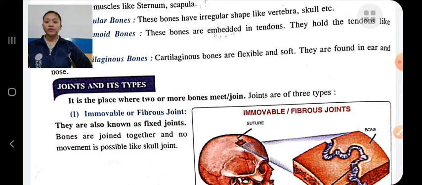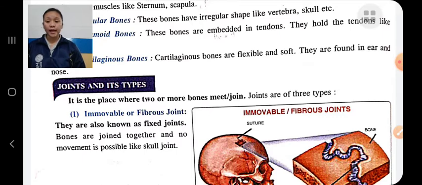Freely movable joints move freely to a great extent. This joint is covered by thin membranes called synovial membranes. It is also known as a synovial joint, and it is filled with synovial fluid.